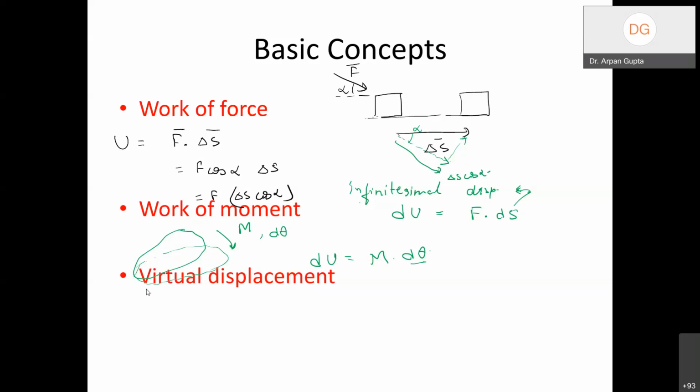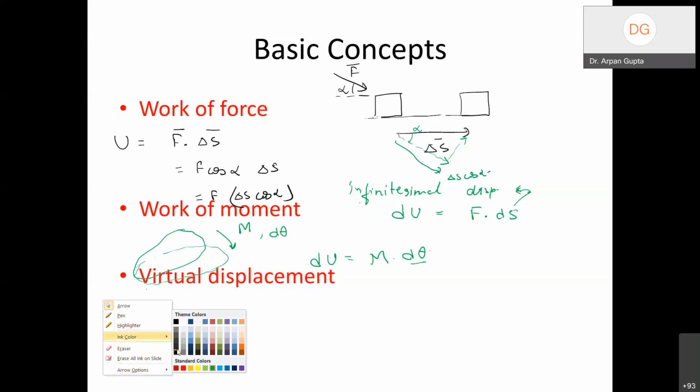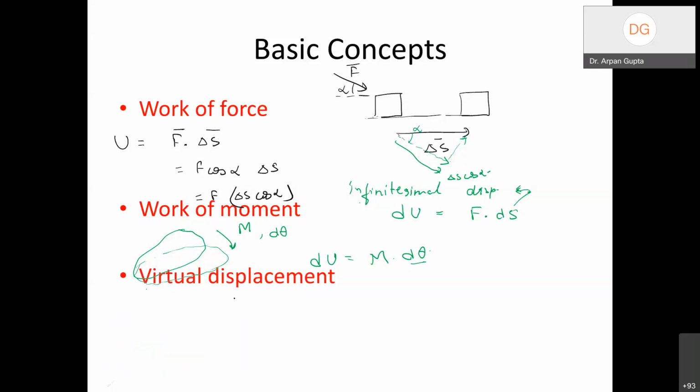Okay. Now next comes the new concept, which is the concept of virtual displacement. When we say virtual, it's a word which is very common nowadays, right? So virtual basically means an imagined displacement, or an assumed displacement, but it is not real, right?